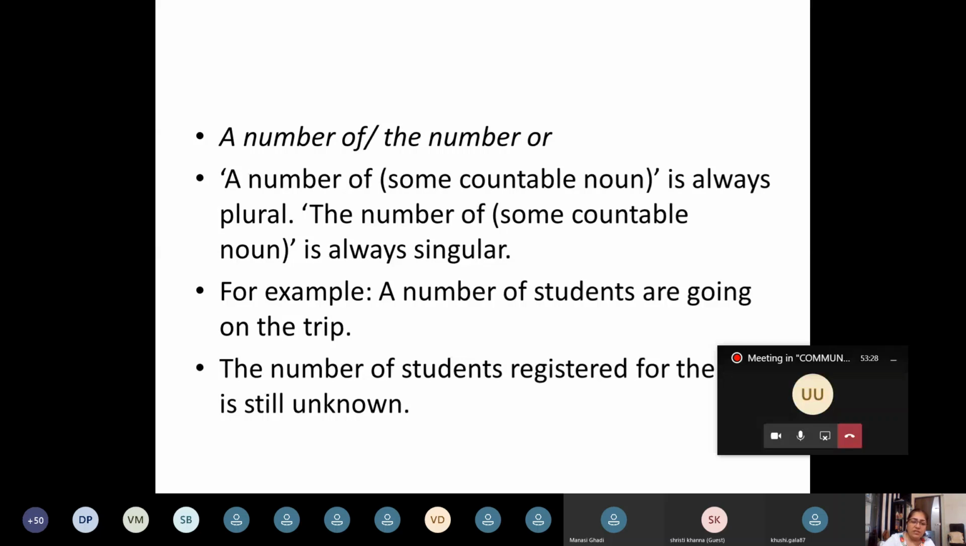The number of students registered for the trip is still unknown. So when you say a number of with a countable noun, then it is plural. But when you say the number, then the subject is number. The subject is not students. Then it is singular. In the previous sentence, a number of students, the subject is students. But in the second sentence, the number of students, the subject is number. So that's how it goes.